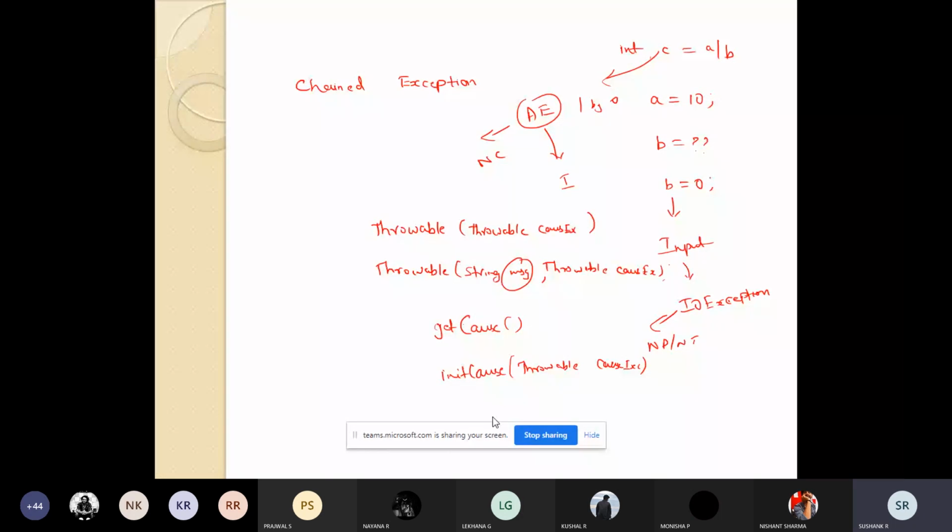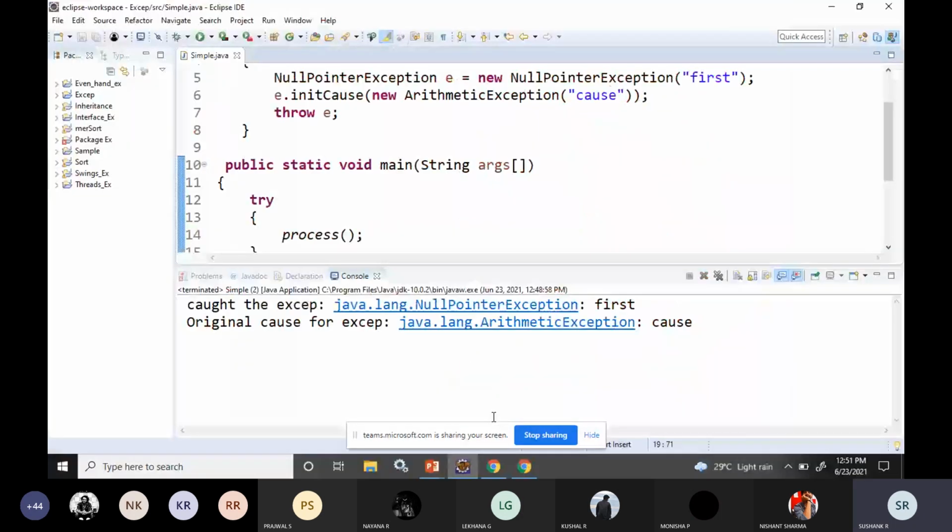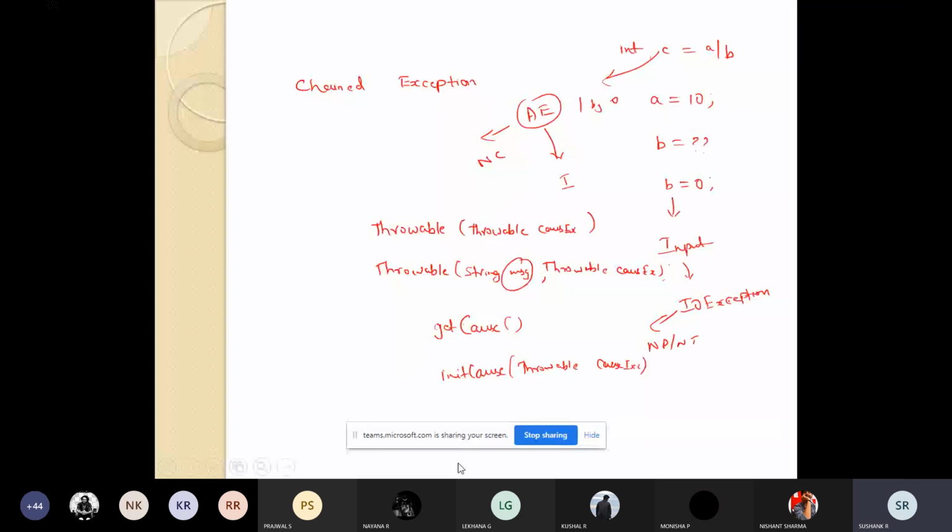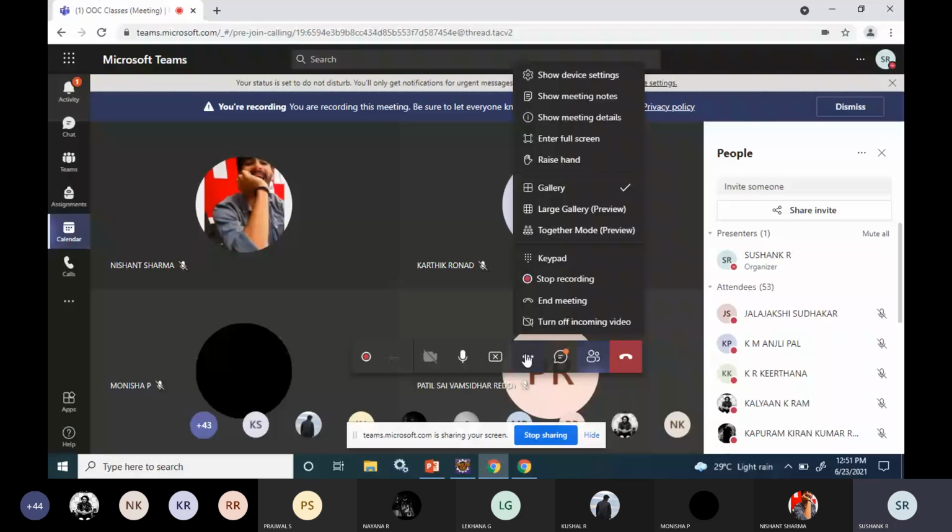Any doubts regarding this exception handling? Any doubts? So any doubts regarding this exception handling? No, sir.